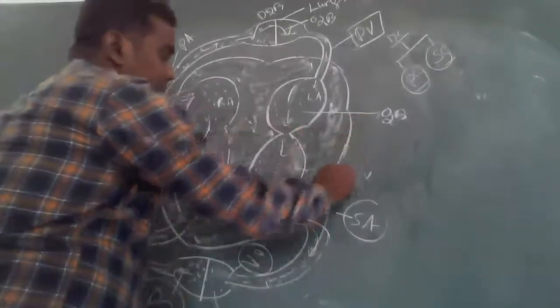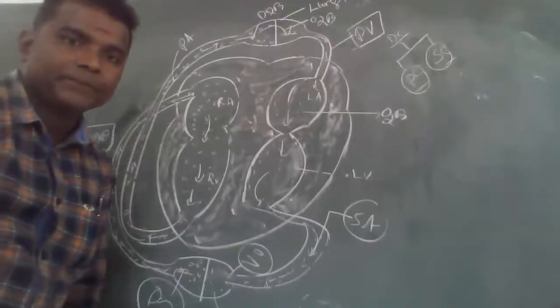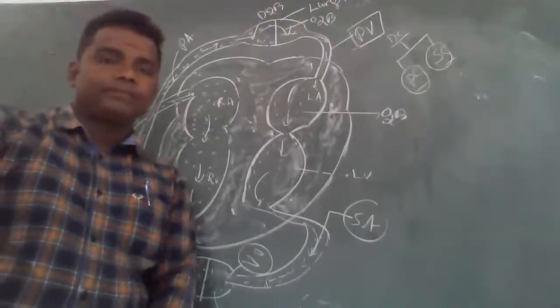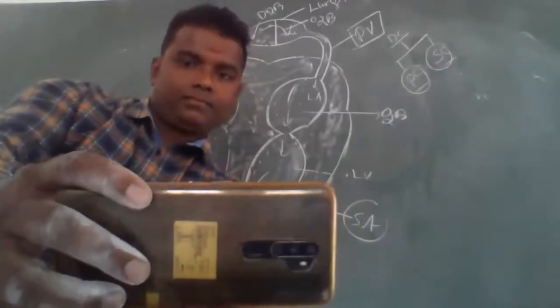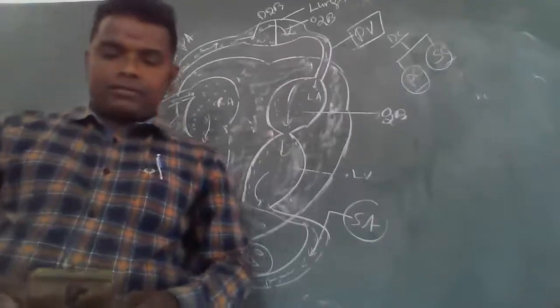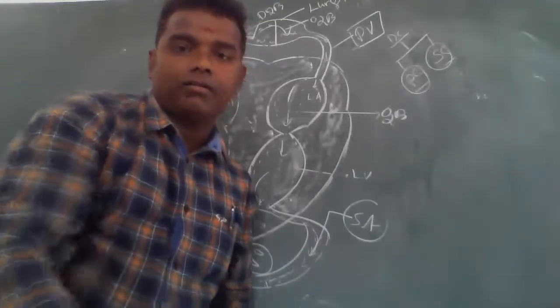After the metabolic activities, the deoxygenated blood is again collected from the various parts of the body through the superior vena cava from the anterior part and the inferior vena cava from the posterior part. It is again sent to the lungs through the pulmonary artery. Very good, excellent answer. Thank you.